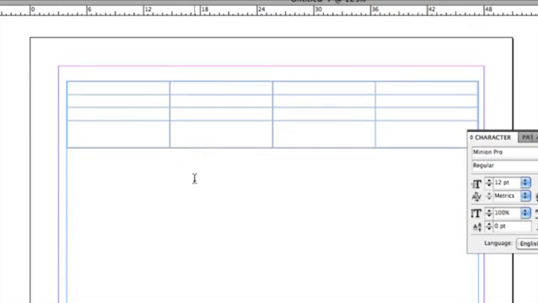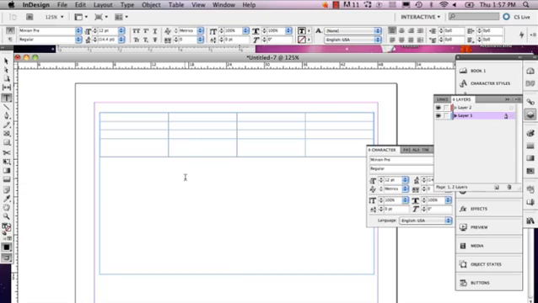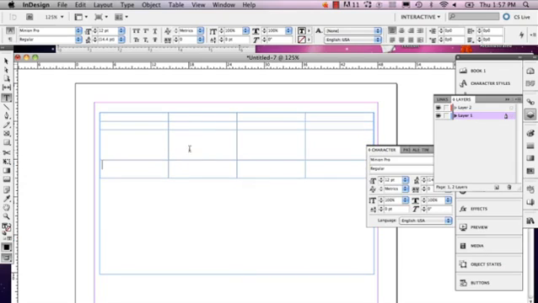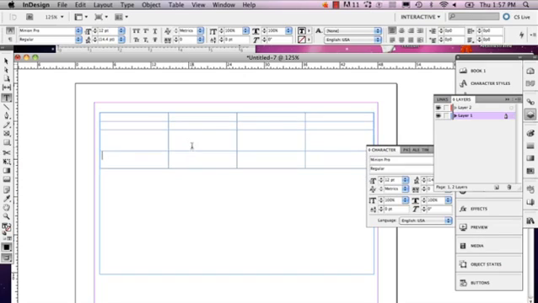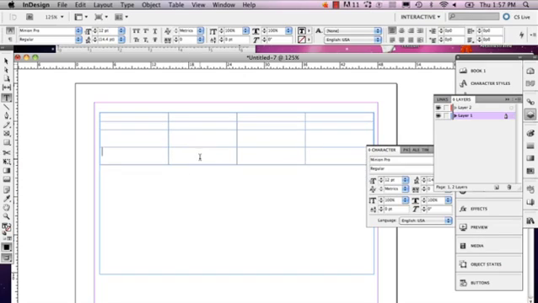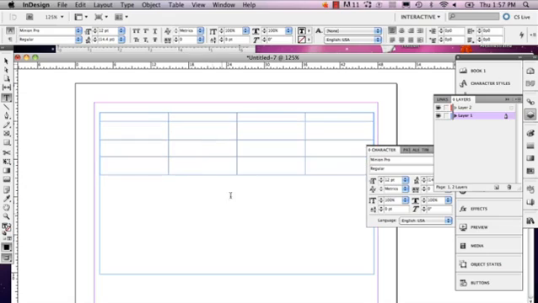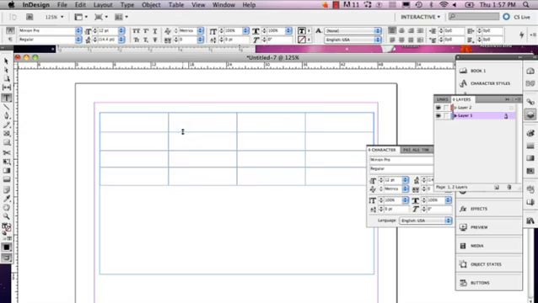Now, the tricky part about this is the way that these rows will adjust. So watch what happens when I try to adjust this next one. It doesn't go down into the next row. It simply moves the row and resizes it with the row I've already adjusted attached to it in the same size. So you're just going to want to have a little extra room in your text box for this flexibility to be able to make these rows big enough.